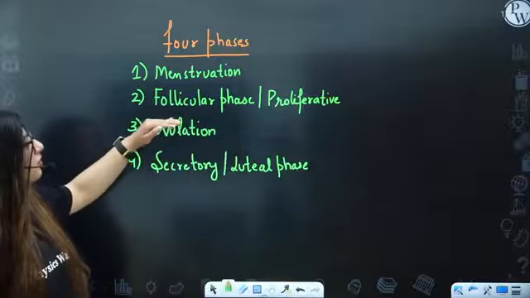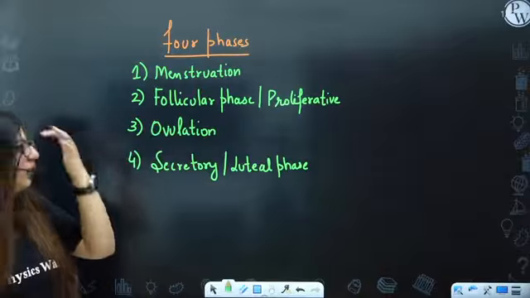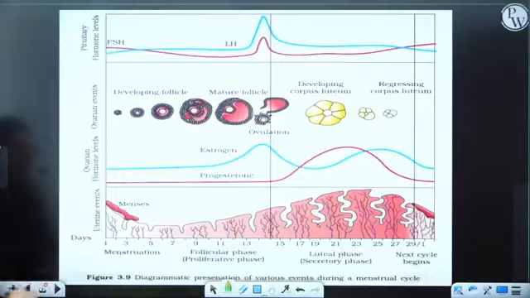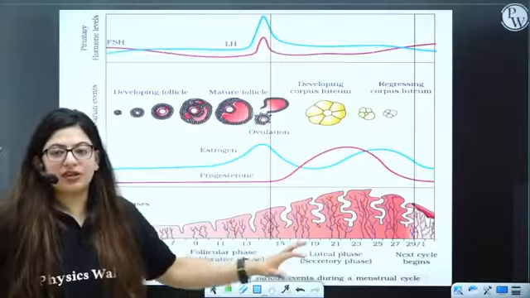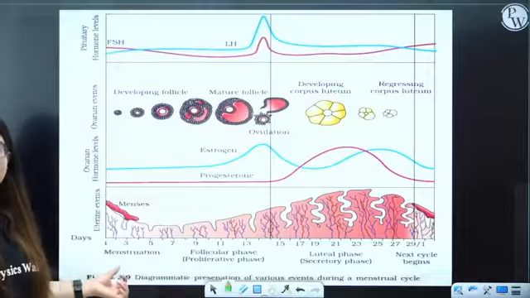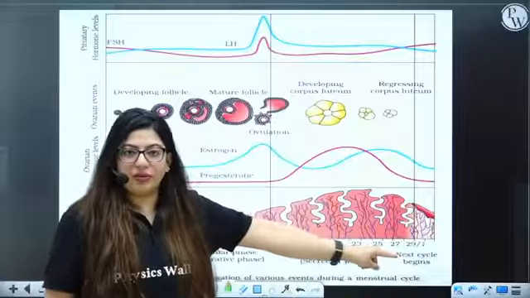One is menstruation, then we have follicular phase, then we have ovulation, then we have secretory. So we'll start with the menstrual phase. Let's see the diagram of NCERT. We are going step by step. So this entire cycle is of how many days? From 1 to 29. You can see here 1 to 29.